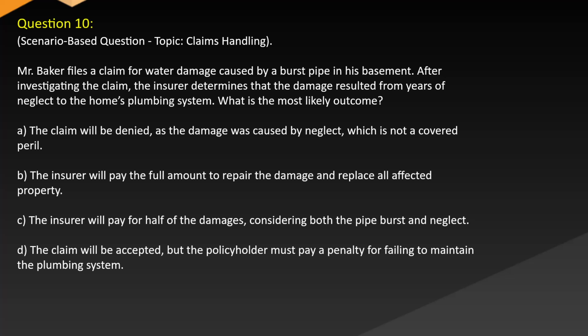Question 10. Scenario-based question. Topic: Claims handling. Mr. Baker files a claim for water damage caused by a burst pipe in his basement. After investigating the claim, the insurer determines that the damage resulted from years of neglect to the home's plumbing system. What is the most likely outcome? A. The claim will be denied, as the damage was caused by neglect, which is not a covered peril. B. The insurer will pay the full amount to repair the damage and replace all affected property. C. The insurer will pay for half of the damages, considering both the pipe burst and neglect. D. The claim will be accepted, but the policyholder must pay a penalty for failing to maintain the plumbing system.